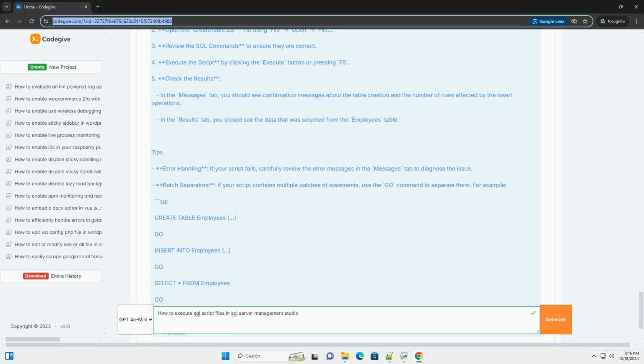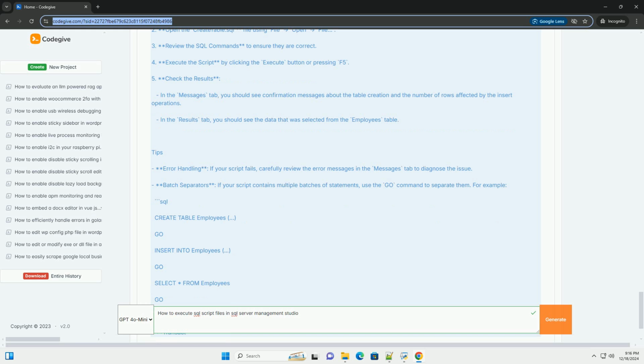Notes. Permissions: ensure that you have the necessary permissions to execute the script, especially for creating tables or modifying data. Transaction control: if you are executing multiple statements and want to ensure atomicity, consider wrapping your script in a transaction using begin transaction, commit, and rollback. Backup: always back up your database before executing scripts that modify data or schema, especially in production environments. Error handling: consider adding error handling to your scripts to gracefully manage any issues that may arise during execution.